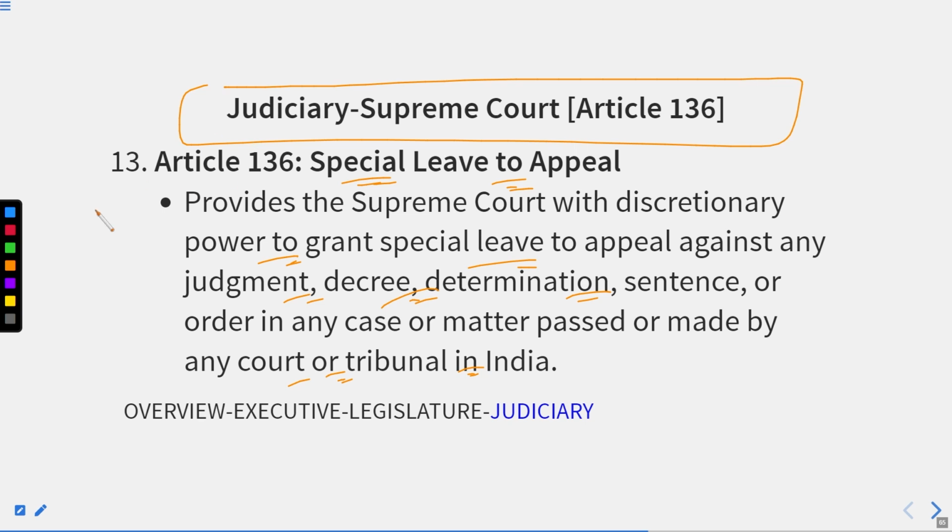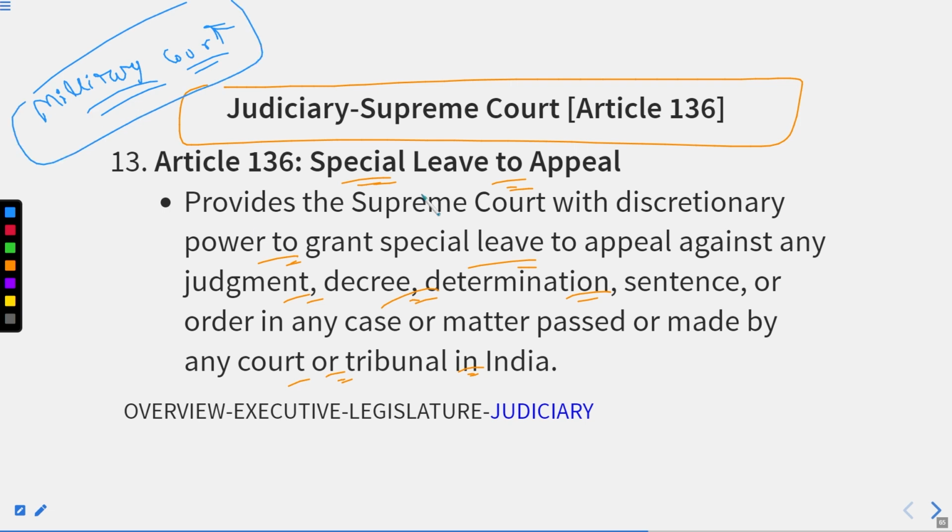But except the cases of military court or court martial, you can say. In the case of military court and court martial, the Supreme Court cannot grant special leave to appeal. This belongs to the pardoning powers of the President. Okay, remember this thing.